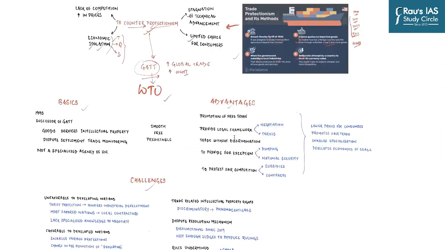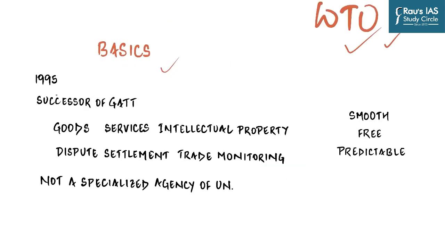So far, we have understood why it is important to have a global institution working towards global trade, or a rule-based trading system. Some important aspects of WTO: it was established in 1995, or rather it took over, or changed its form, from GATT to WTO, and it is a successor of that.